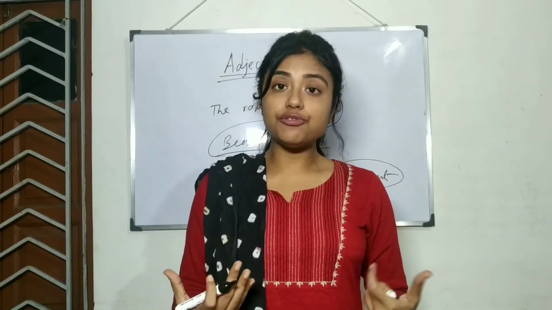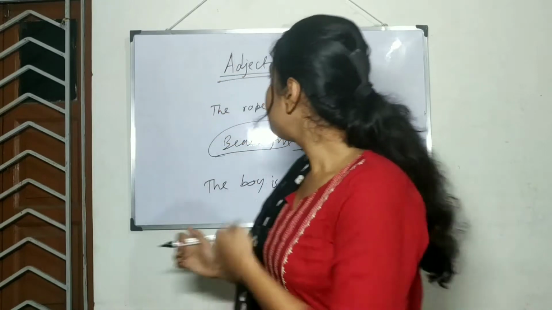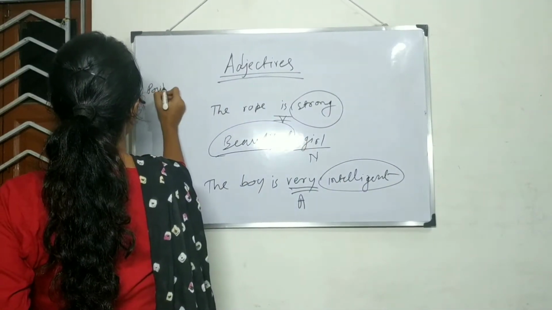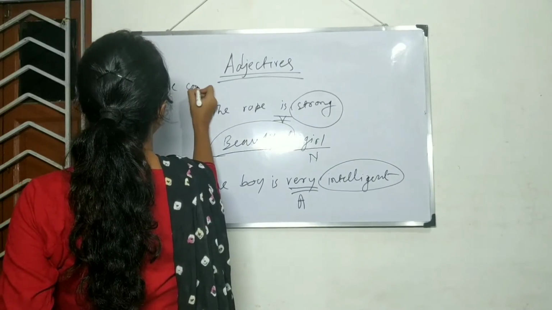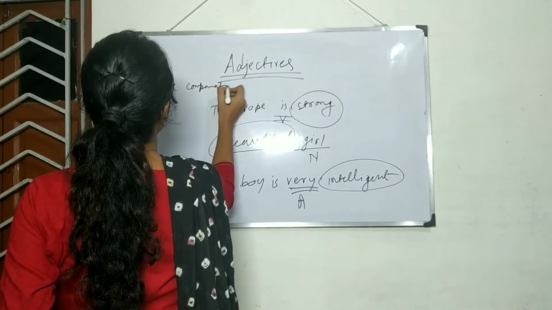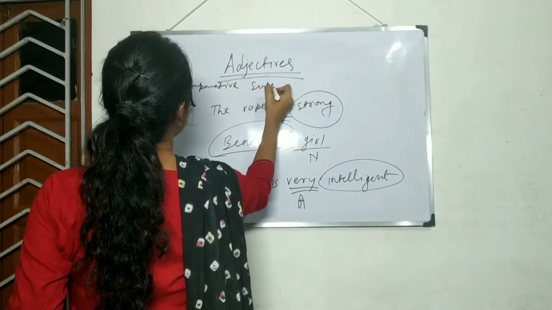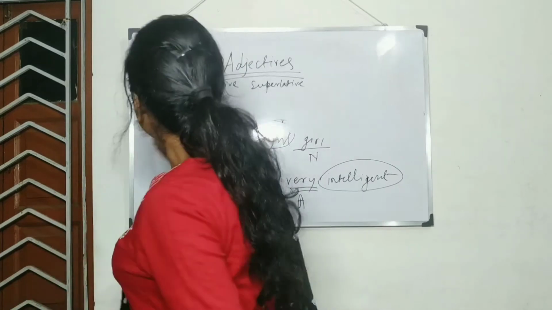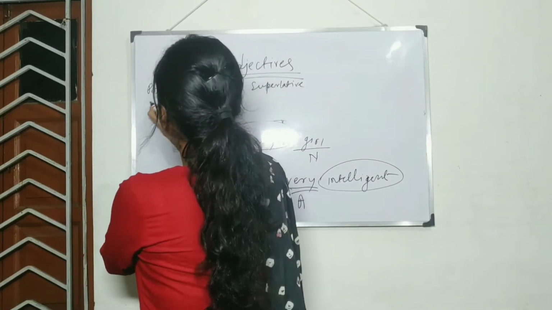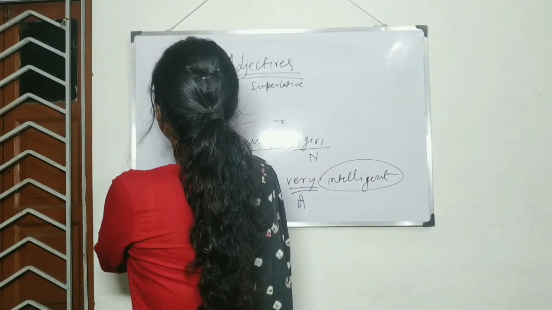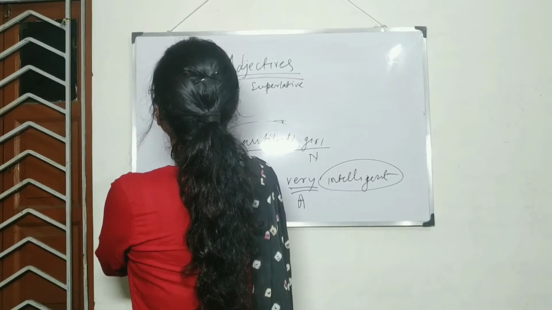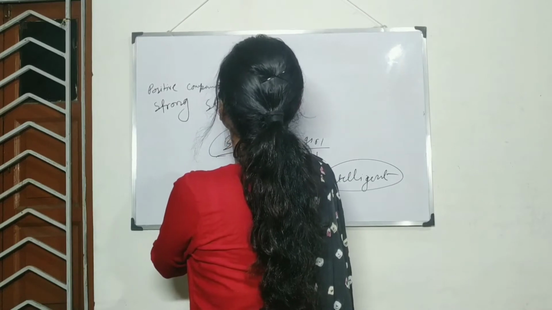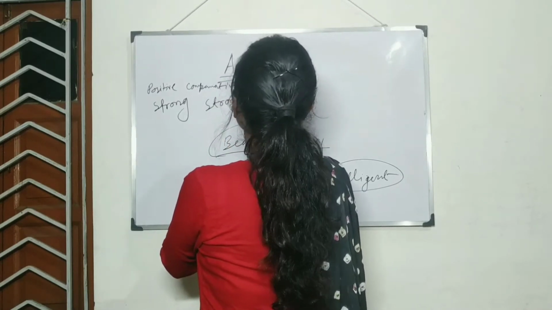Adjectives can be used for comparison also. For example, positive, comparative and superlative. For example, in positive degree, the adjective will be strong. In comparative, stronger. And in superlative, strongest.